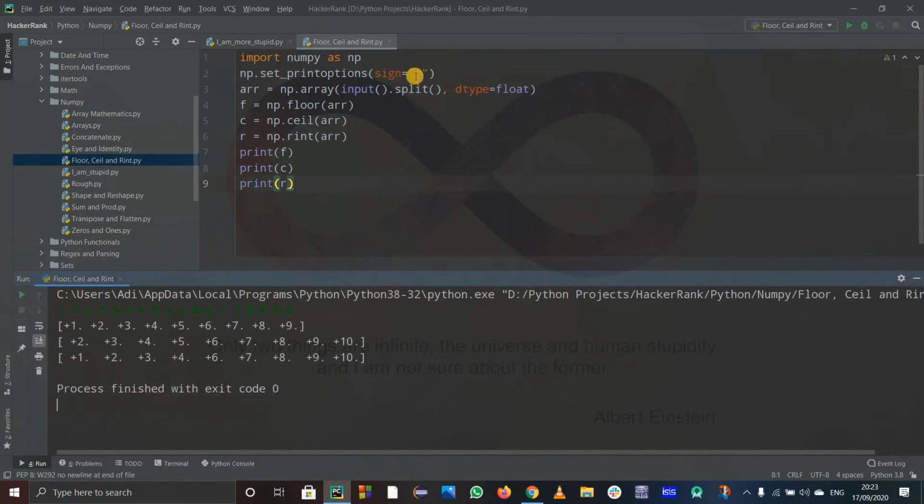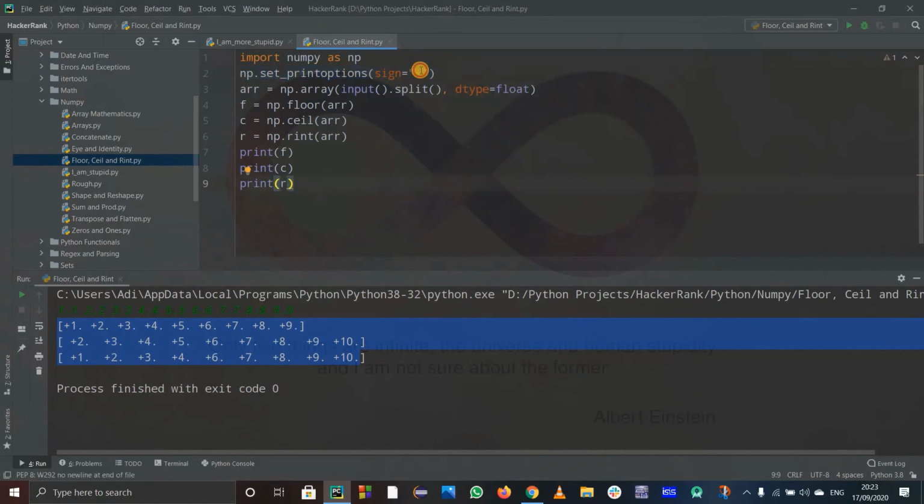Yeah, when I set sign equals plus, it added a plus sign before every element of every array. Remember, I use this only once. You just have to use this function once and it gets applied to the whole numpy module, so if you print any numpy array, this will get applied to it.